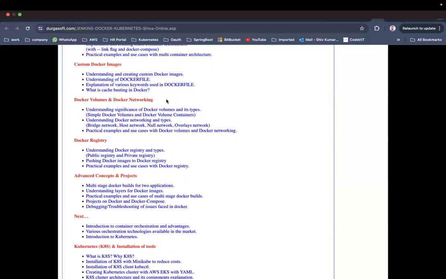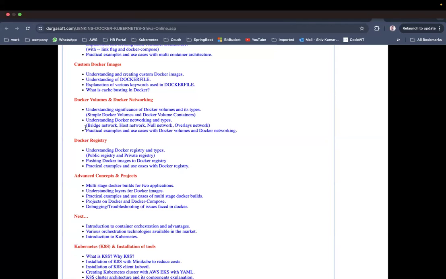Okay, it might be different things, it might be files. All this data needs to be stored, right? For that we have something called Docker volumes. Now, we also have Docker networking. We are going to see that simple Docker volumes or bind mounts, and Docker volume containers, are two types of Docker volumes. We are going to understand the difference between these Docker volumes in our course.